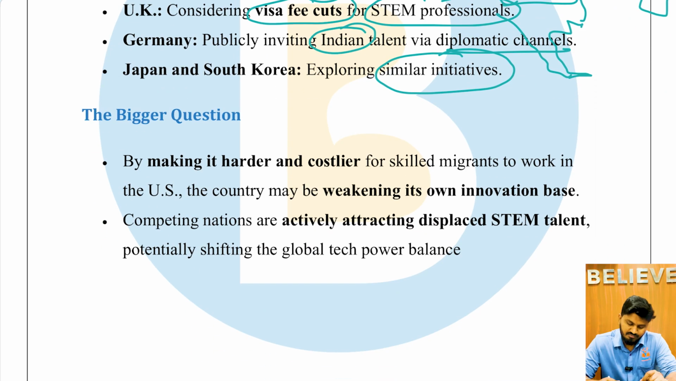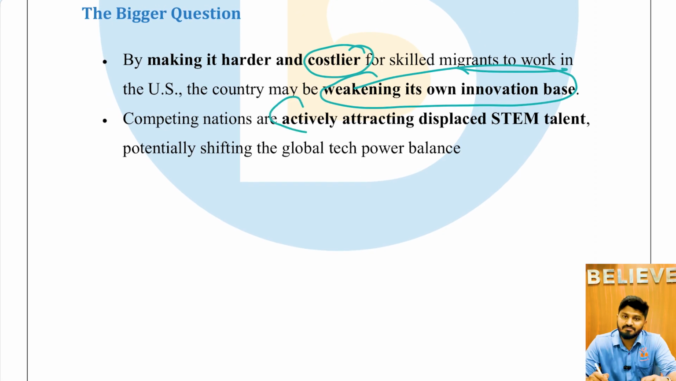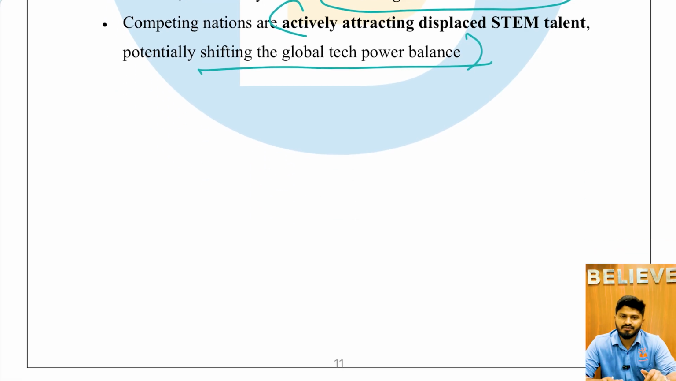So the bigger question: by making it harder and costlier for skilled migrants to work in the USA, the country may be weakening its own innovation base. The competing nations are actively attracting the displaced STEM talent, potentially shifting the global tech power balance itself. So this is something like shooting yourself in your foot. That is what the US has done in this particular case. We have to wait and see.